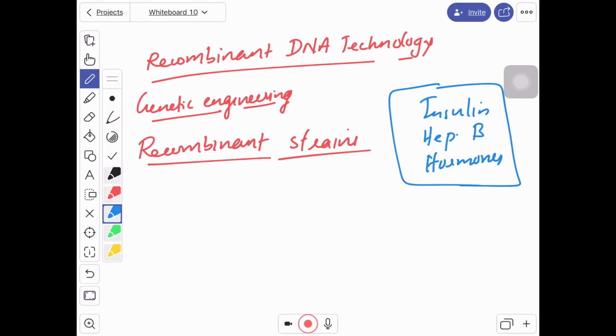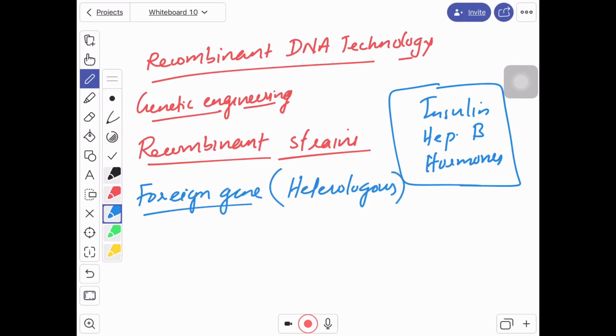Suppose we want to express a foreign gene or heterologous gene in an organism, we cannot expect the production in sufficient quantity. We may experience some practical problems. Sometimes if we transfer a foreign gene to a microorganism, the expression may not happen.